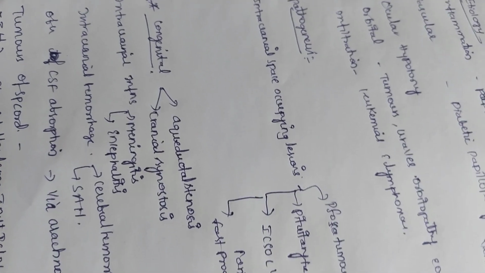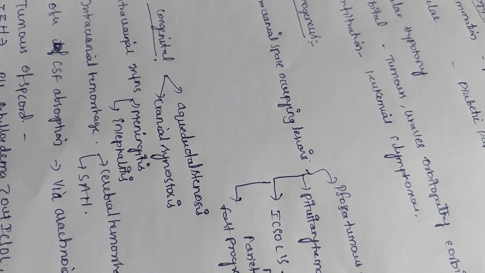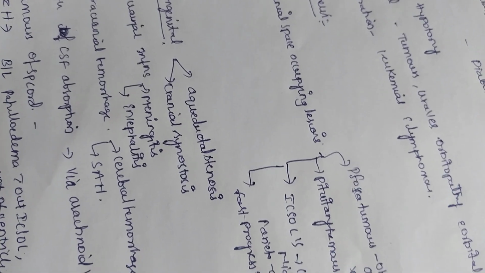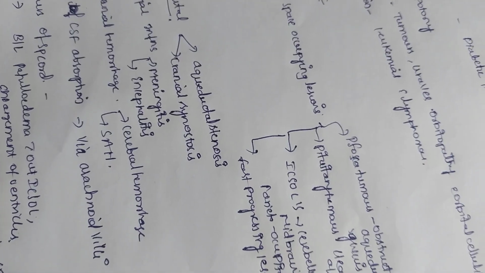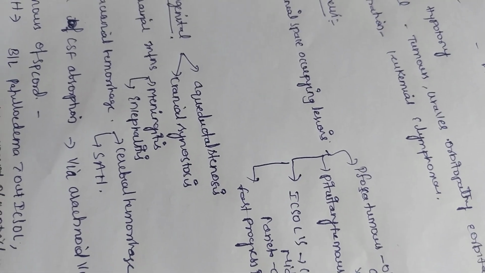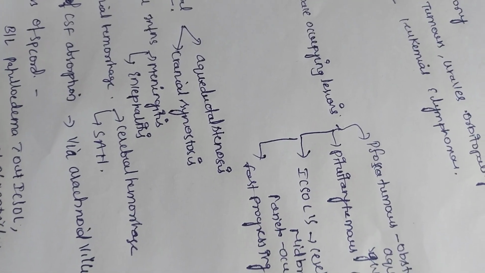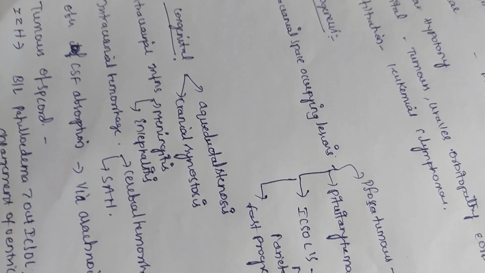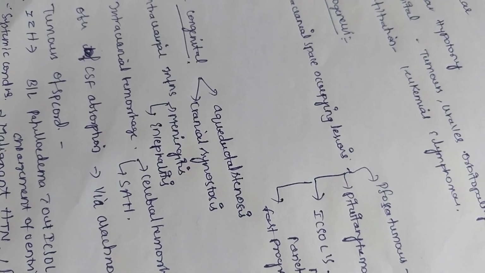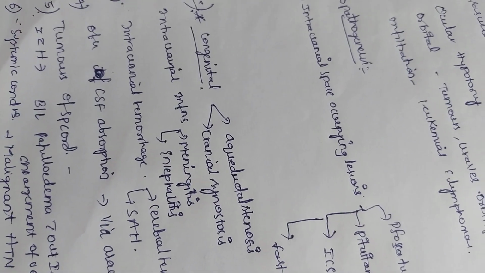We already talked about inflammation, so meningitis and encephalitis come in infections. Vascular causes: intracranial hemorrhage, cerebral hemorrhage, and subarachnoid hemorrhage. Obstruction of CSF absorption via arachnoid villi, and tumors, as already discussed, may be the etiology, tumors of the SPC.